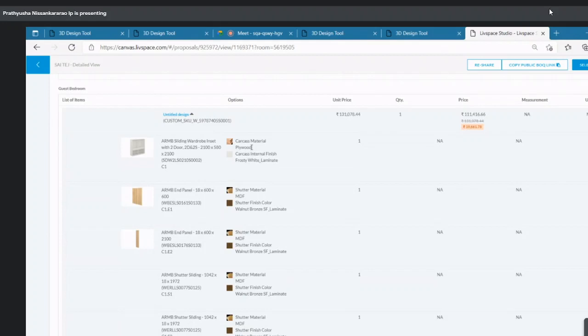Just for our understanding, even for the cheapest material, only for one cupboard, it's costing us 1 lakh? No, if it's in the cheapest material, it would come under 60 to 70,000. So one cupboard in the cheapest material is 60 to 70,000.